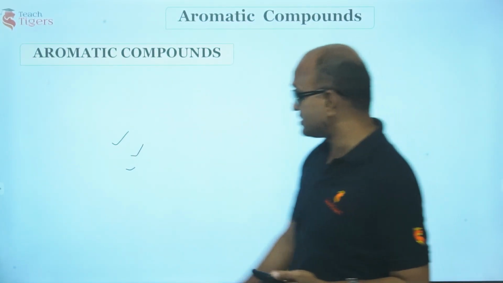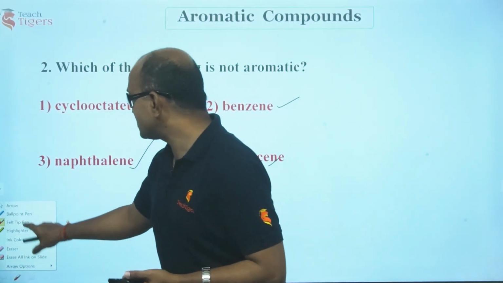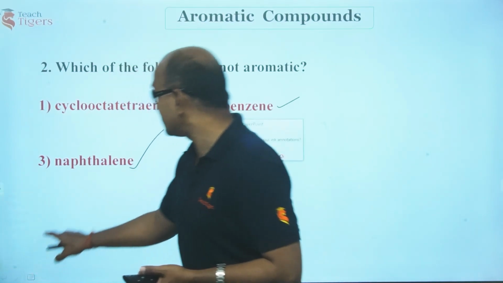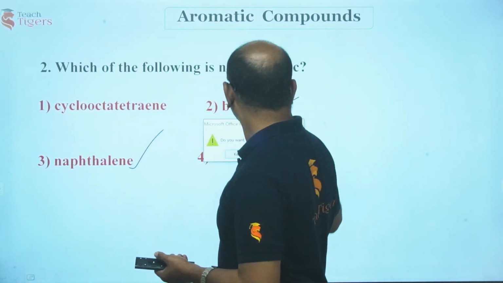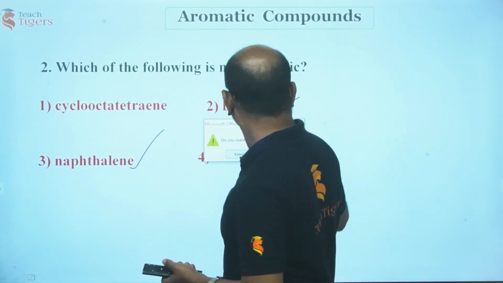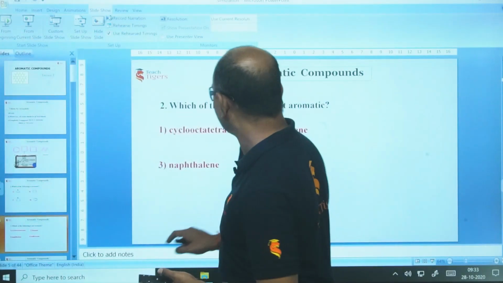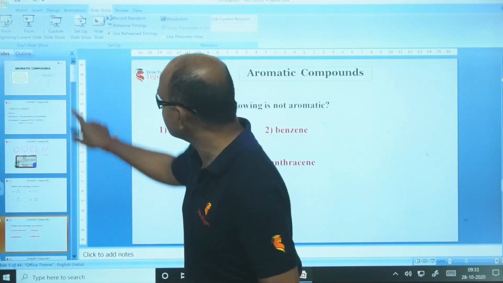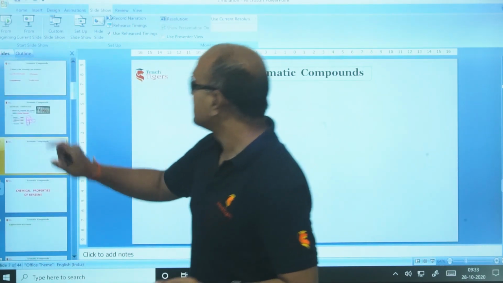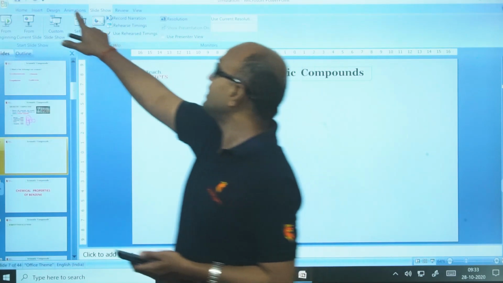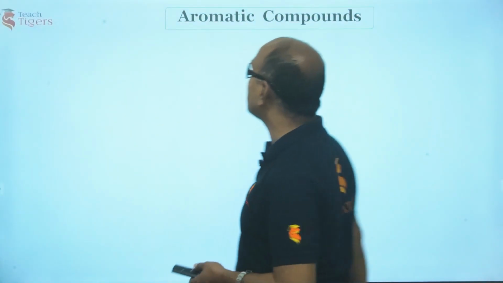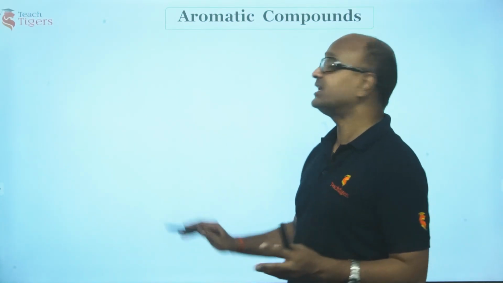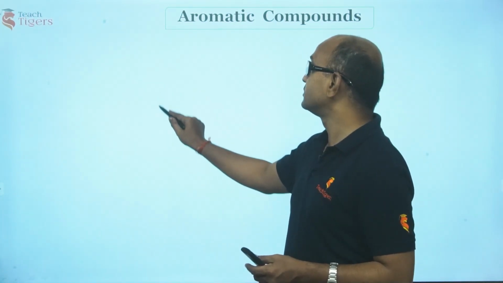How about cyclooctatetraene? That is my question, guys. Let me explain the structure and behavior. We are discussing this. Cyclooctatetraene. What is this cyclooctatetraene? Octa has got 8 carbon atoms.